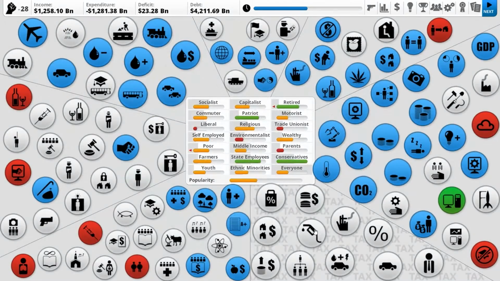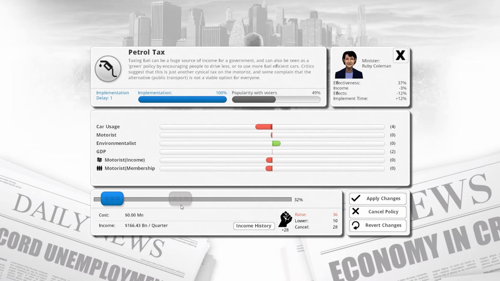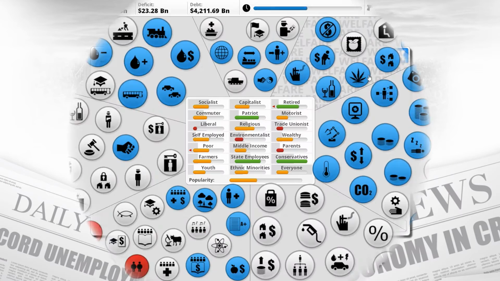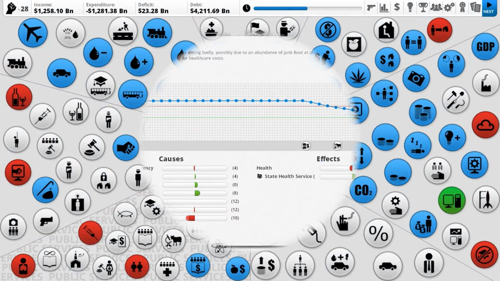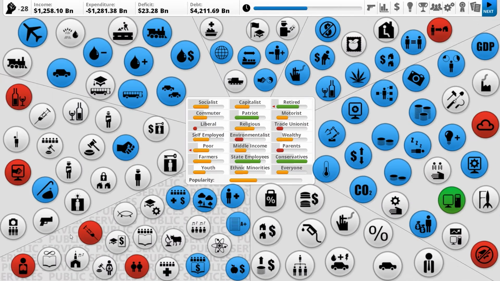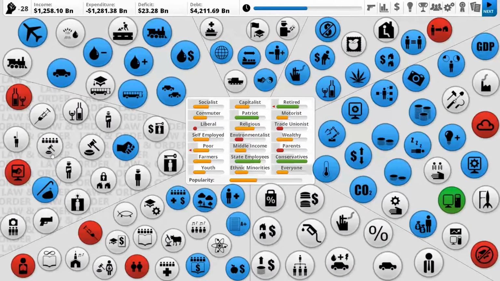And then we're also going to raise petrol. Although we can't. Okay, revert. Well, we'll raise our car tax. We'll see how that goes. How's obesity looking? It's dropping. It's still dropping. Narcotics still around.